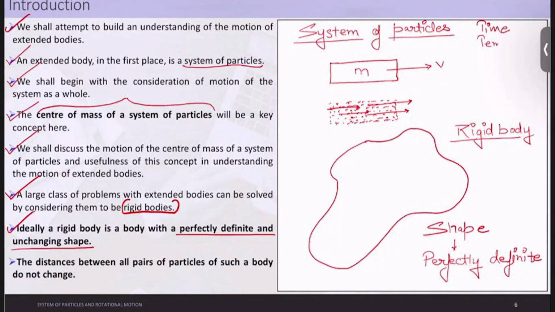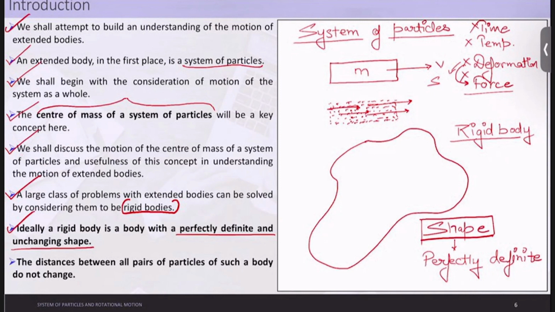It won't change with temperature, it won't change with deformation, and it won't change with force. Let's say I apply some temperature, or some deformation, as in some strain being implemented, or some force is applied so that it is being compressed, but there is no deformation happening. Then if the shape is intact, such bodies are called rigid bodies.